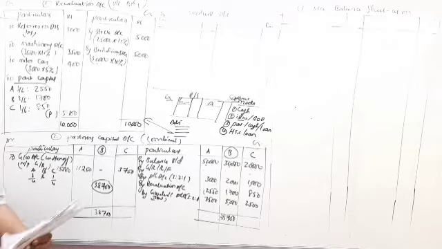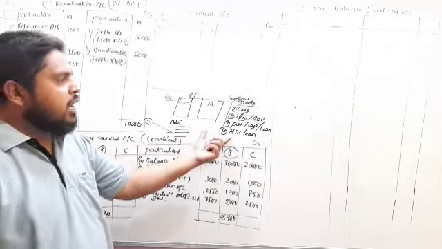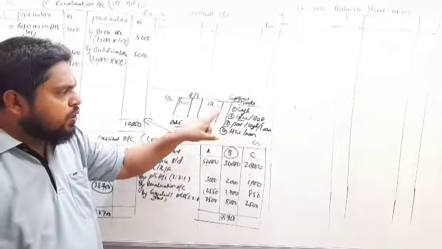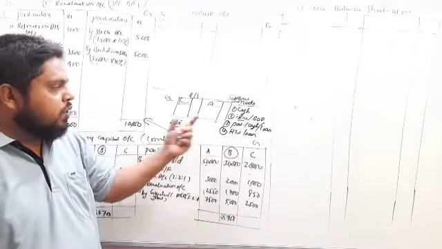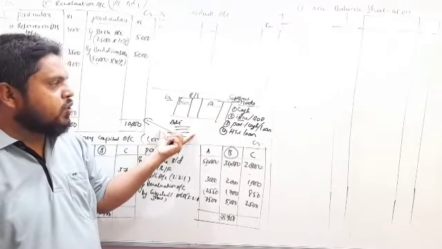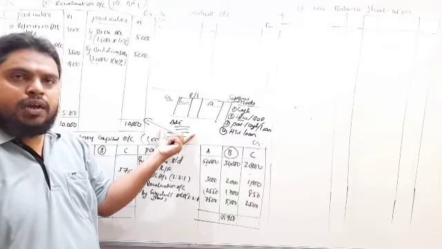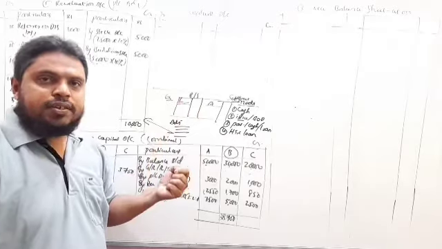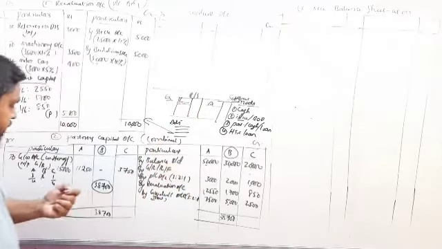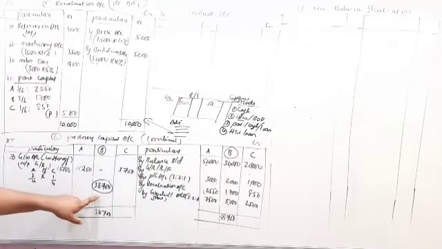Got it? Now, once again I will repeat. In the absence of the mode of payment, in the additional information he has not given the method of how they are settling with the retiring partner. So in that case, this complete amount we have to transfer to his loan account.